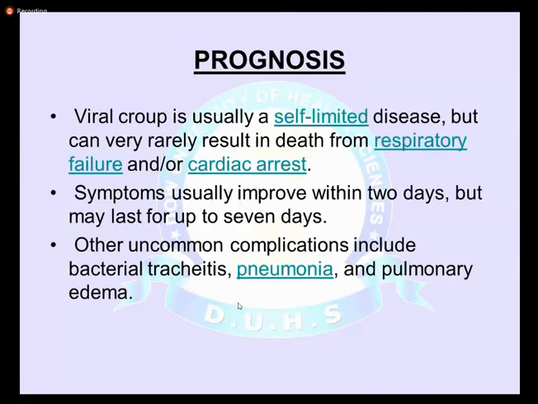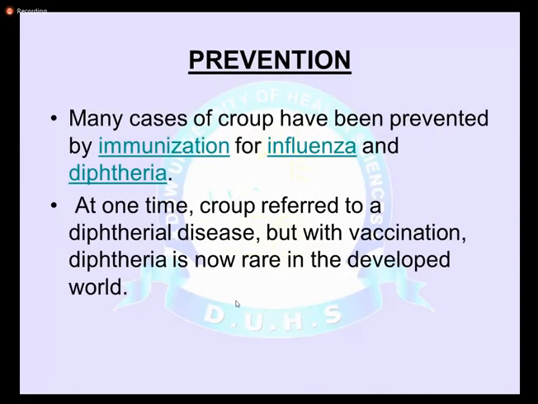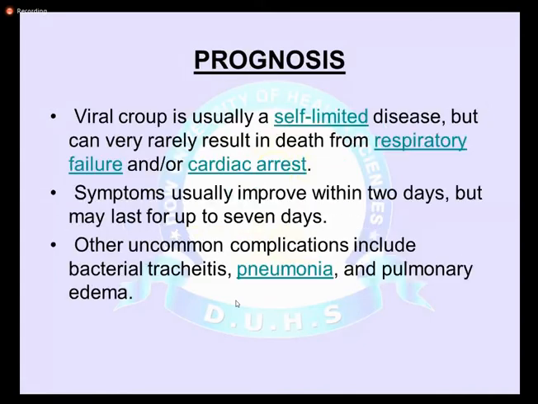But in case of epiglottitis, what is the prognosis? If you keep the airway patent and maintain the child, then the prognosis is very good. Otherwise, if you do not maintain the airway, then the child has high mortality.